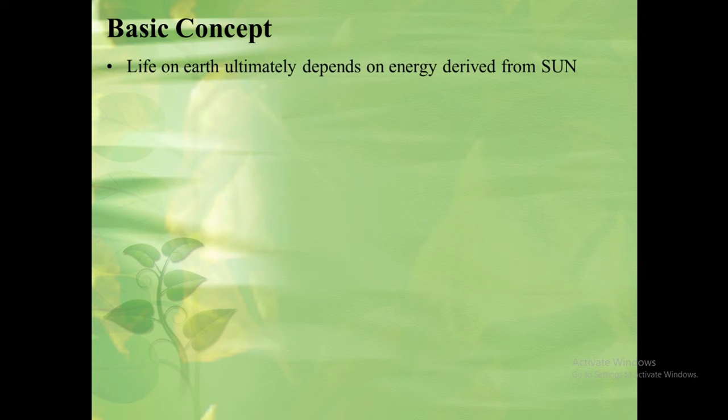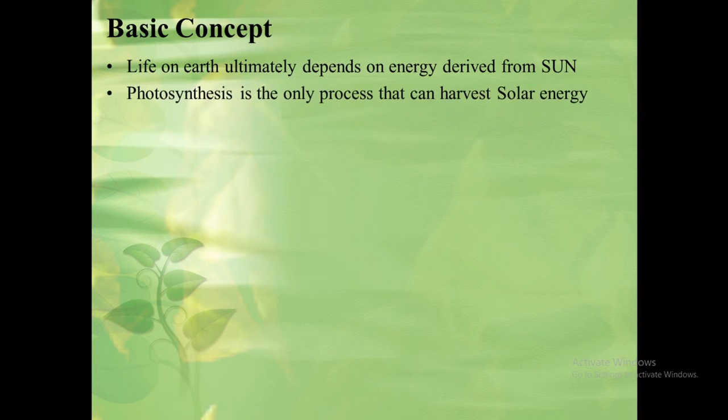So we know that growth, development, reproduction and metabolism are the major properties of every organism. And for all these activities, these organisms require energy. So the sun is the ultimate source of energy for all living organisms.